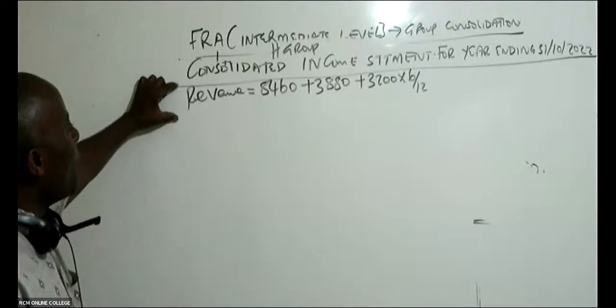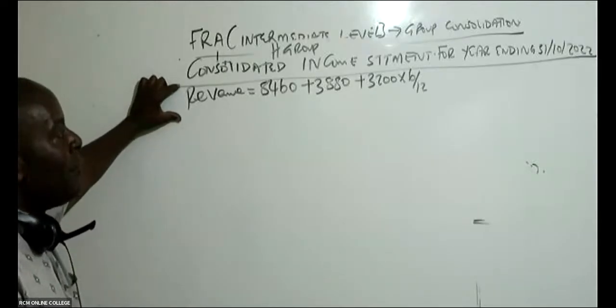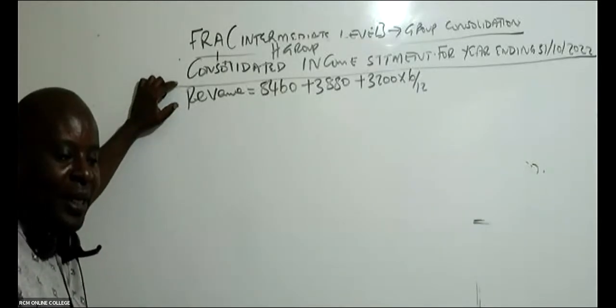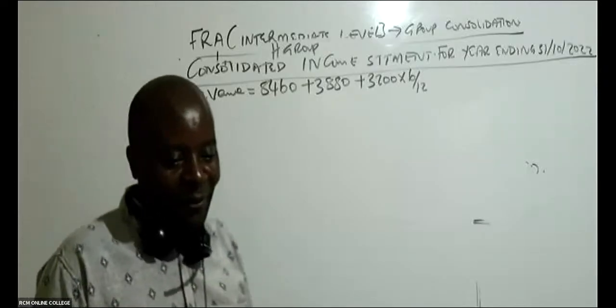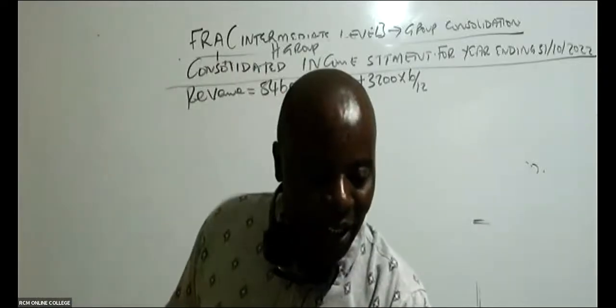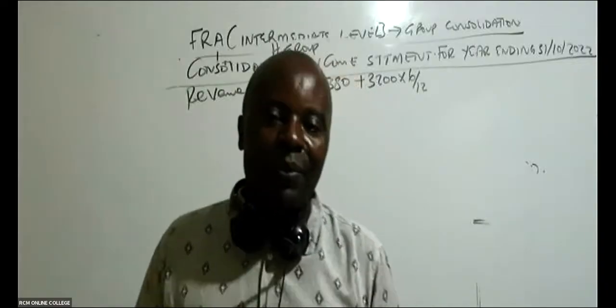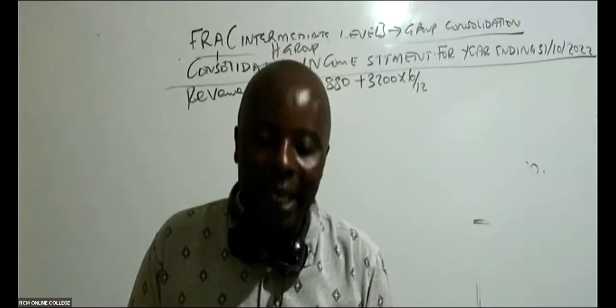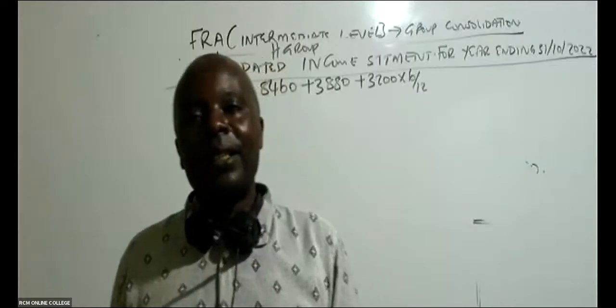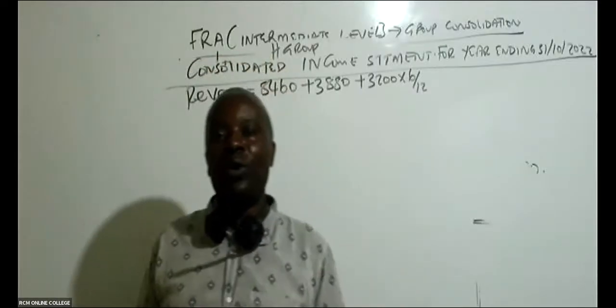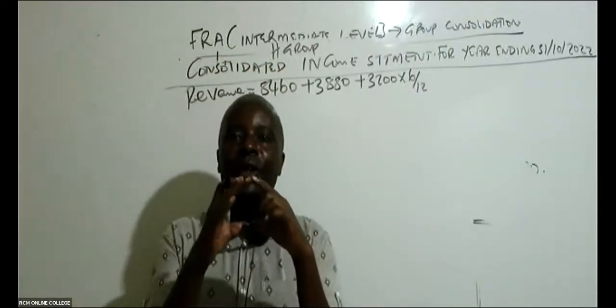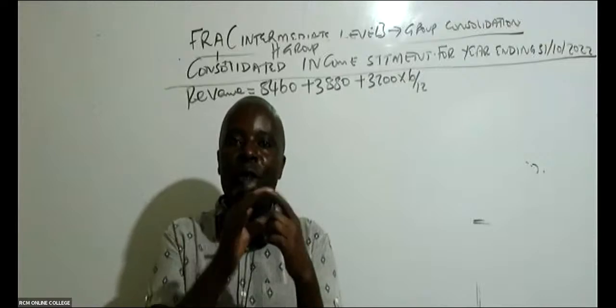Now, remember, when you're consolidating revenue, there is an adjustment that we must always make. Is there somebody who is able to remember the adjustment? There is the concept of fake sales. And I gave you an example. When within the family, you sell goods to each other within the family.